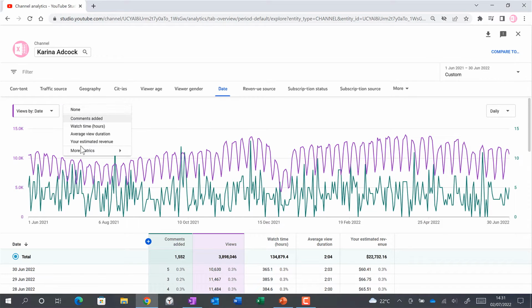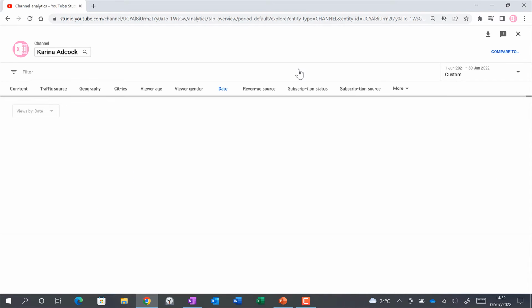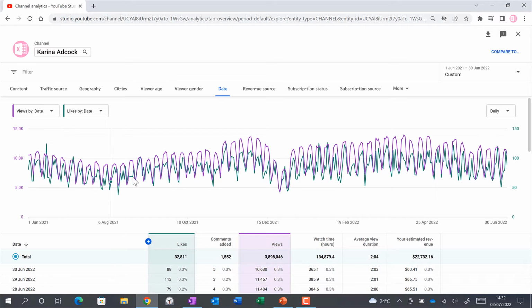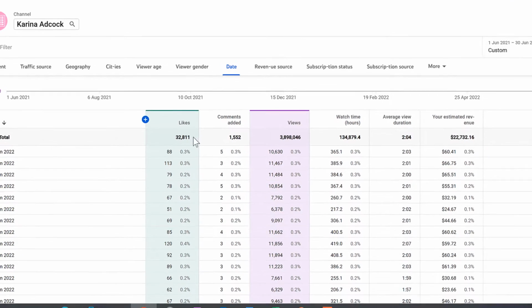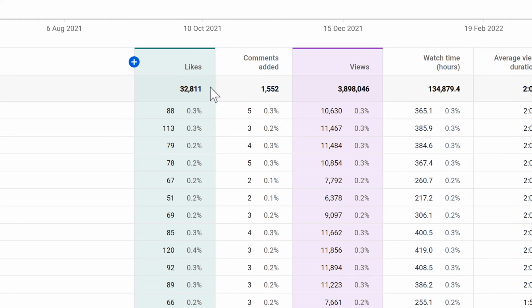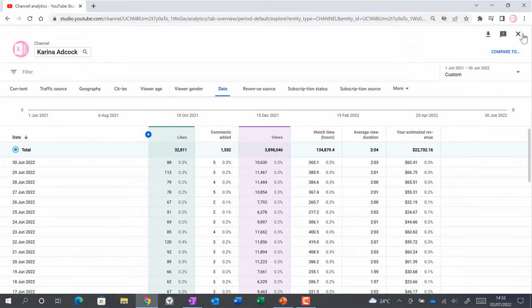Then we'll have a look at the number of likes. And the number of likes is now in the green line, and this has a very similar pattern to the number of views. And we can also compare the actual numbers down here. So I have about 33,000 likes and about 3.9 million views. And if we compare these two numbers, then of the people that watch my videos, about 0.84% like the videos.